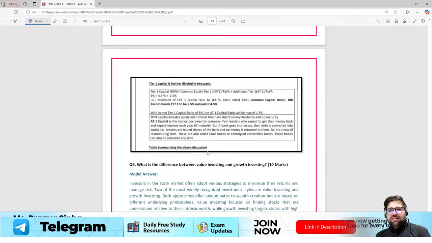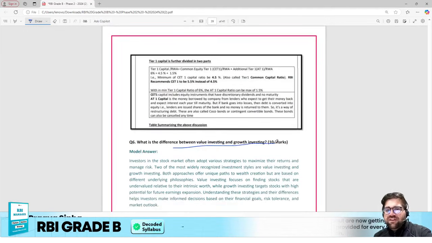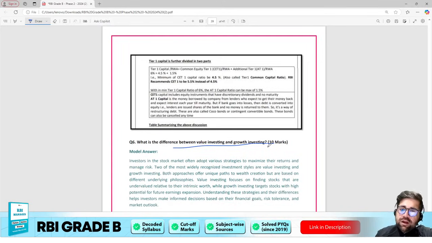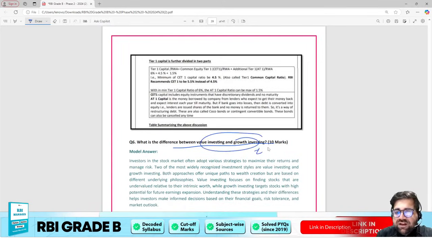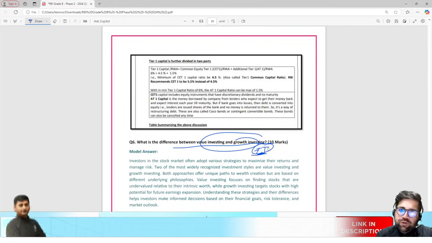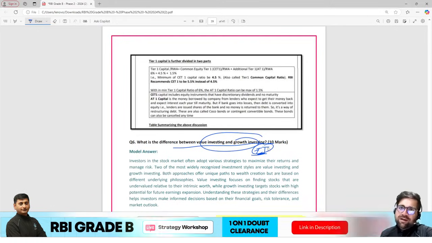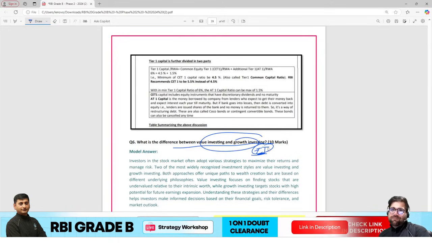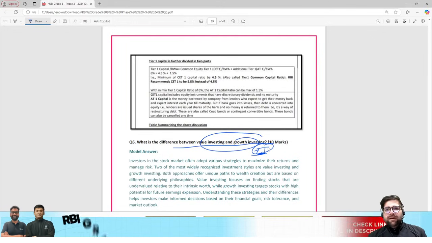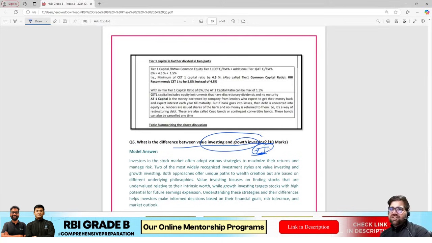Third one in this particular case is what? What is the difference between value investing and growth investing? Now, this was an editorial which was covered in the Economic Times. But still, if you know the basics of investing, you could have done it. See, if you are going for the finance paper, investing basics is a much anticipated topic. For example, the mutual fund industry these days.